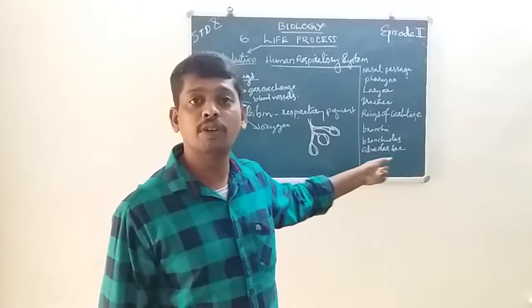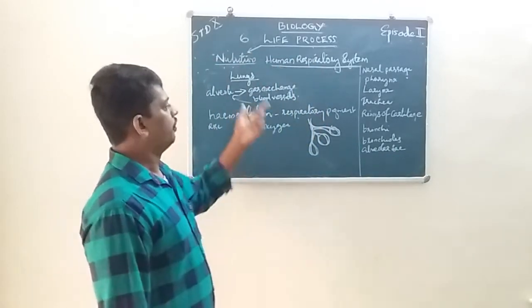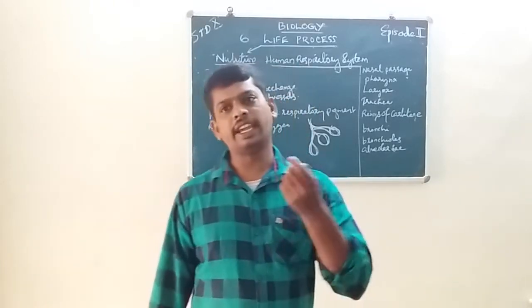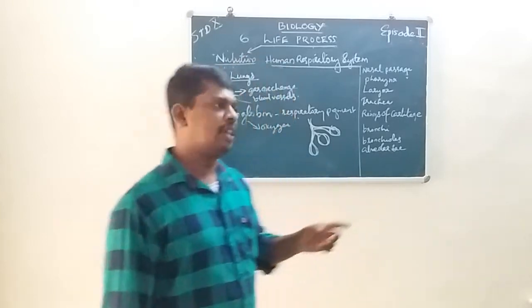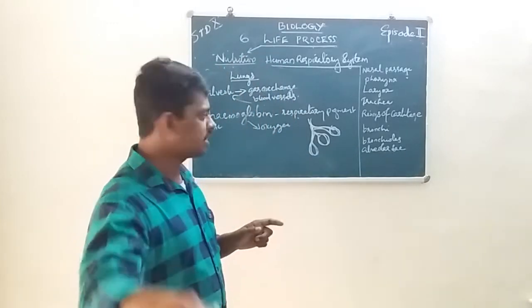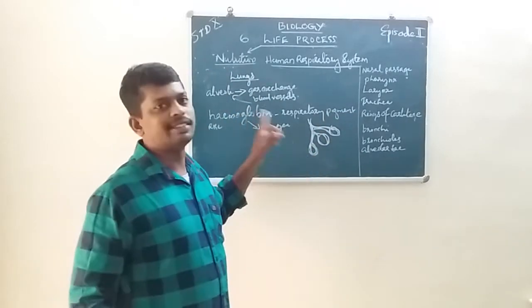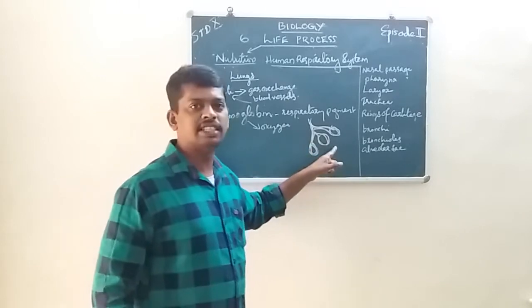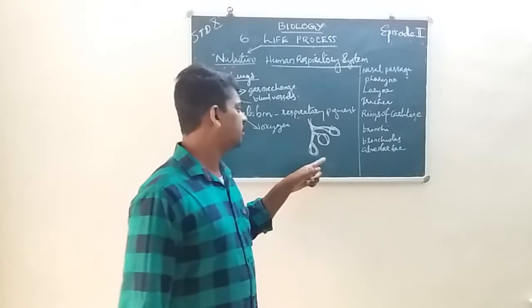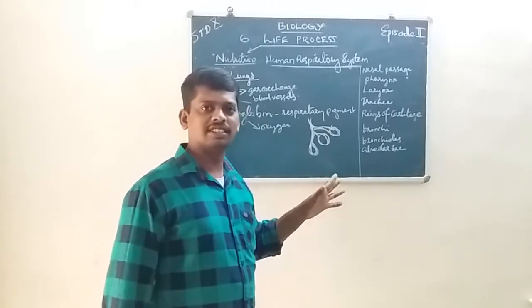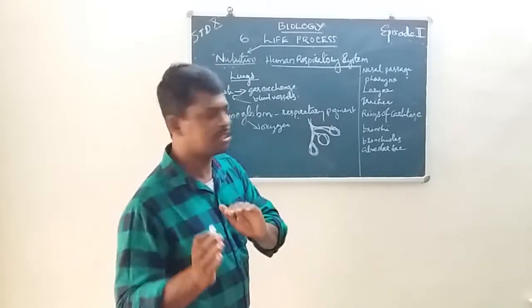Then the oxygen travels towards the lungs and is now present in the alveoli. This is the first gas exchanging part. How is it possible?